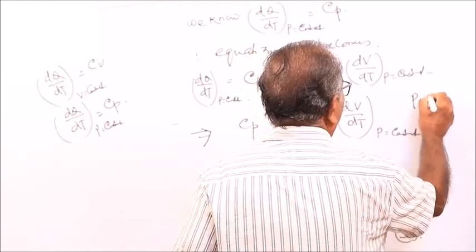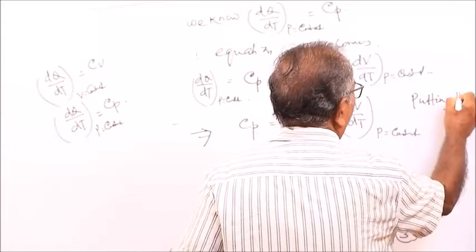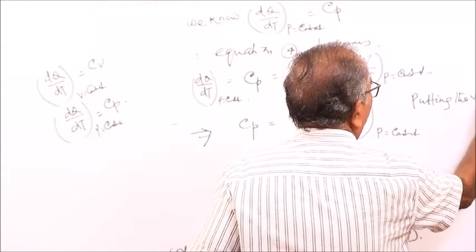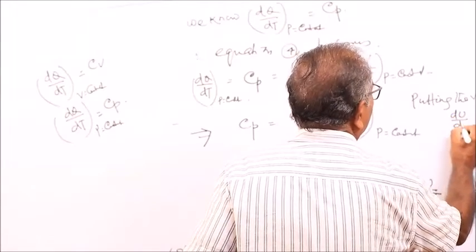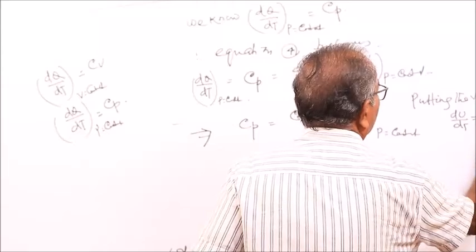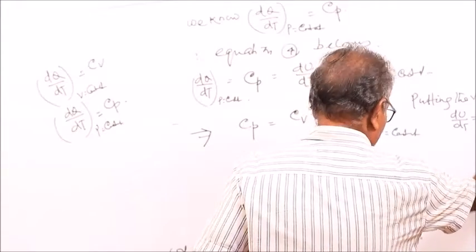Putting the value of du by dt as Cv from equation 3.